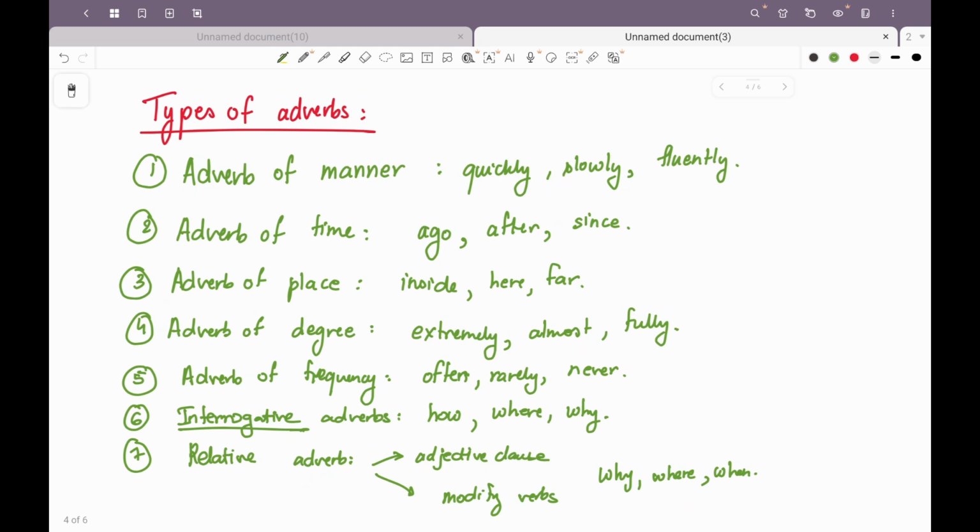Second rule of adverbs is that adverbs ending in ly, the comparative form of these adverbs will be with more. By adding more it becomes comparative, with adding most it becomes superlative.